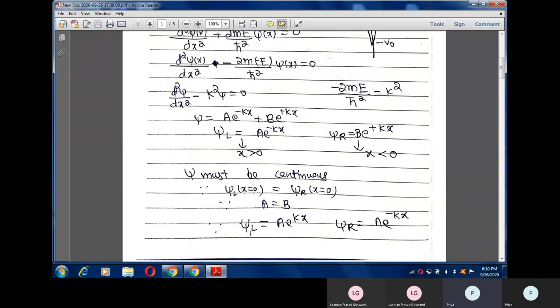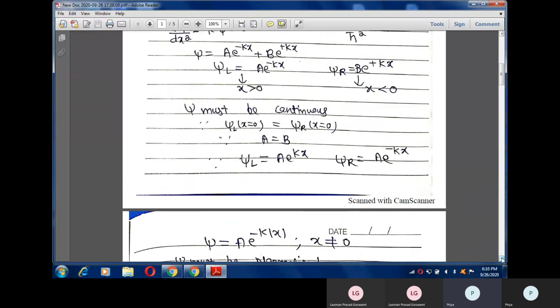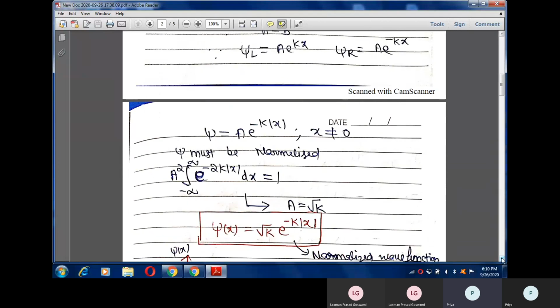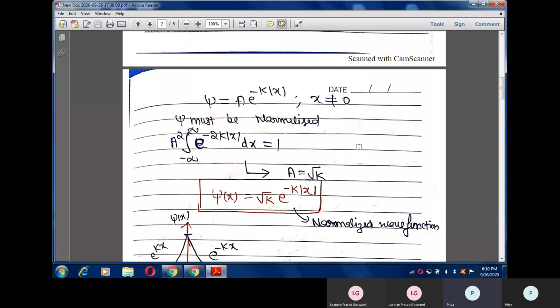In this way, I can write the left hand side wave function psi l equals a e raised to the power plus kx, and the right hand side wave function psi r equals a e raised to the power minus kx. So the overall wave function I can write in terms of mod x: psi equals a e raised to the power minus k mod of x.